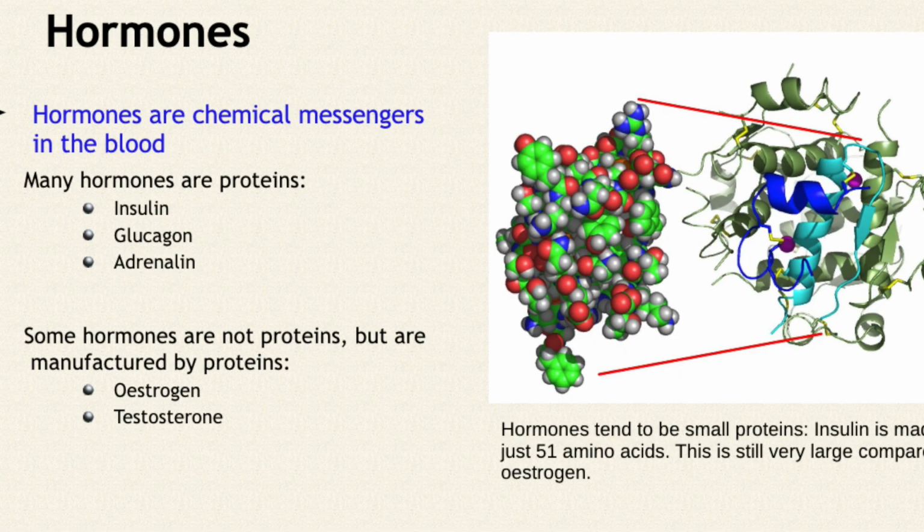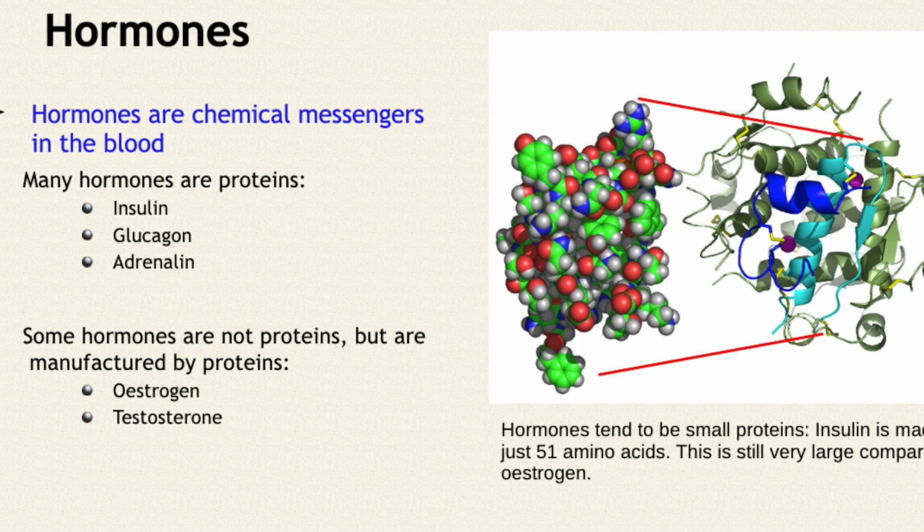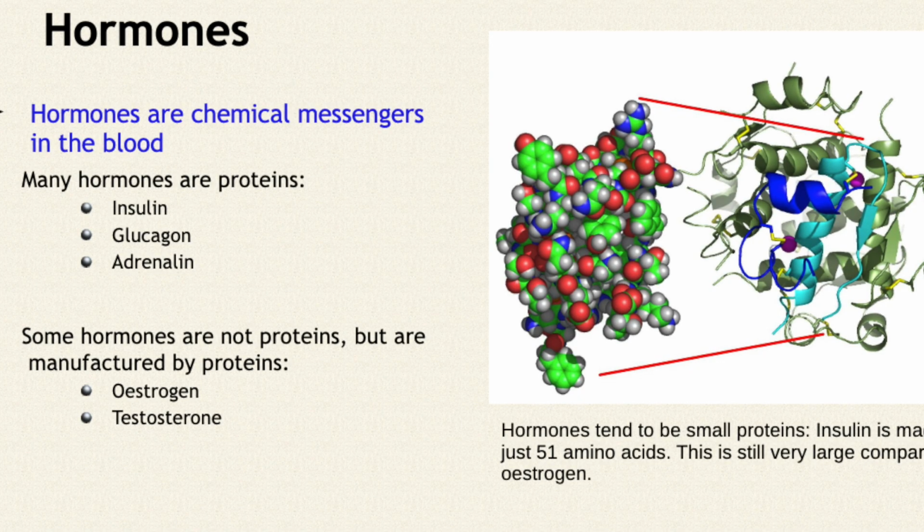Insulin, for example, is a protein. Glucagon is a protein. Right? Adrenaline won't come up again in our learning. All right? They tend to be small so they can get around.